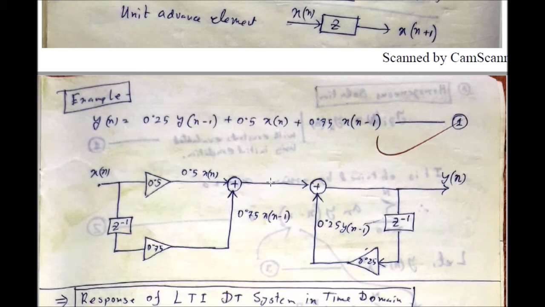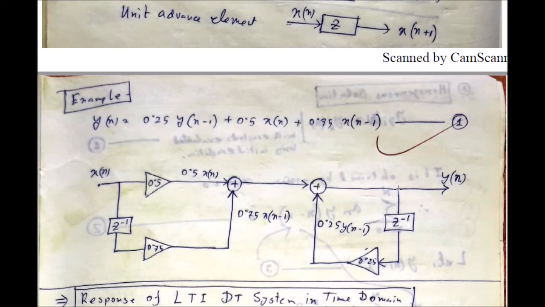And now what will be the rest of the work? You have to add another term with this particular branch in order to obtain the y[n]. Now what is the procedure? See that at the output at the right hand side, at this point you already have the y[n]. But you want to have the y[n-1].